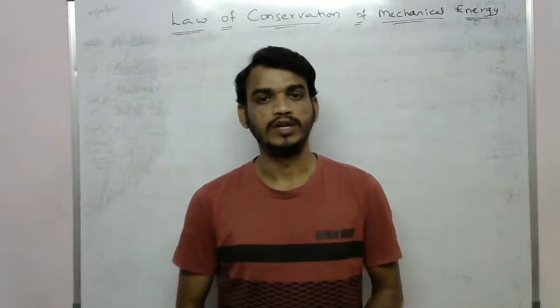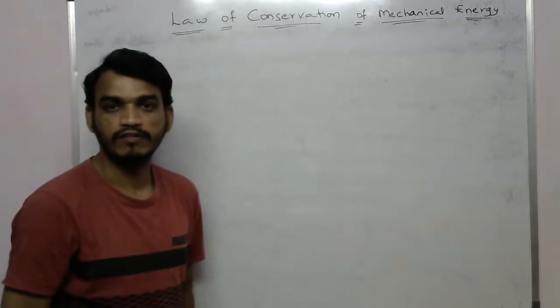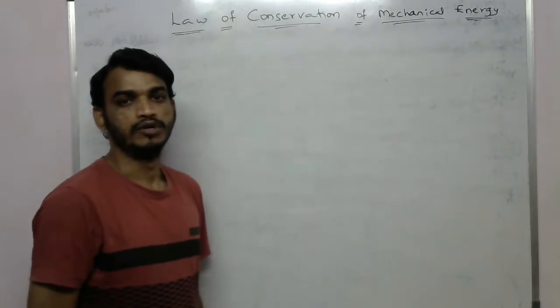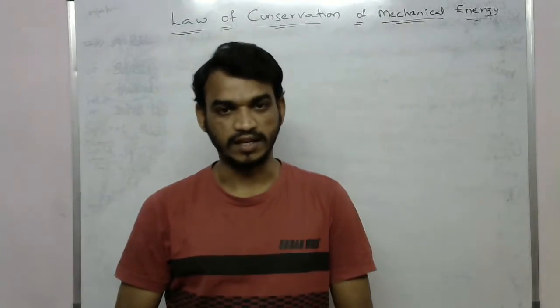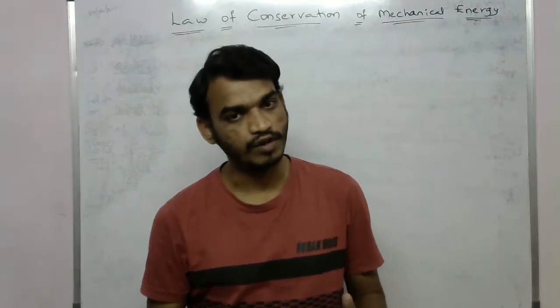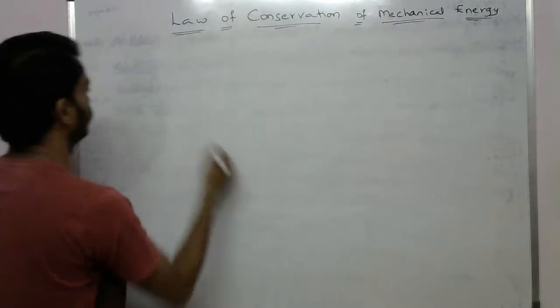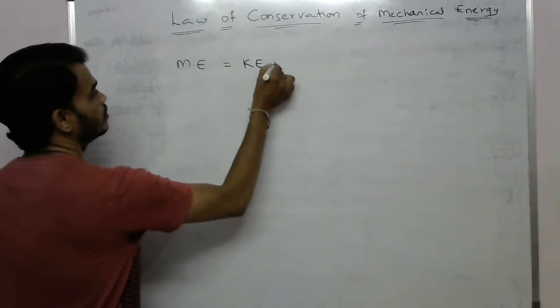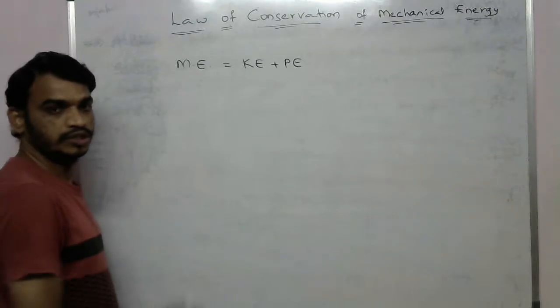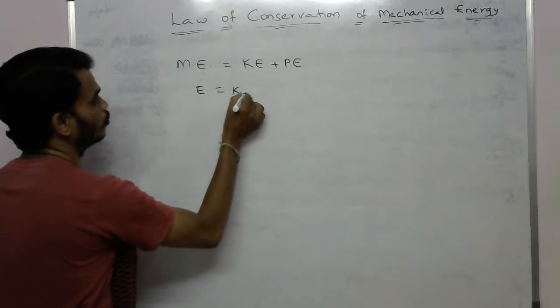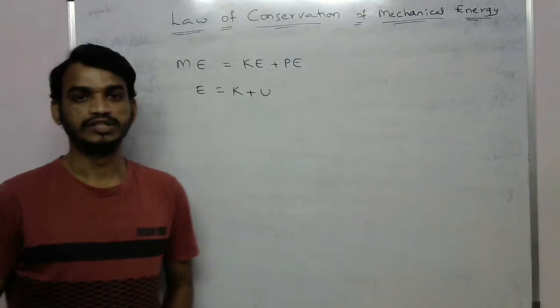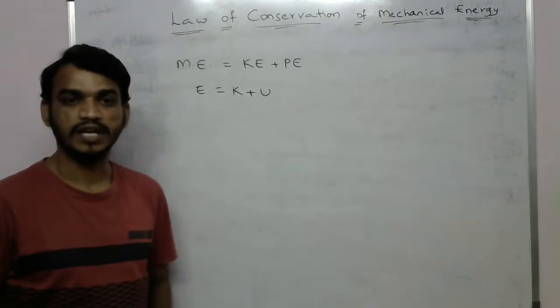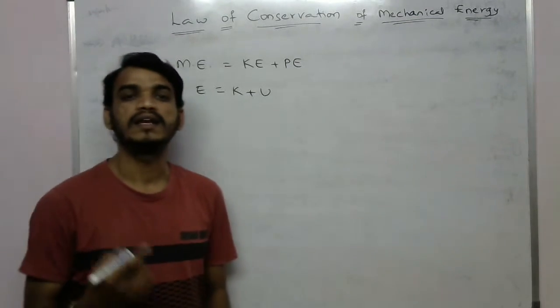Today I will give you a demo lecture on the topic of the law of conservation of mechanical energy. Before studying this law, first of all, what is mechanical energy? Mechanical energy is nothing but the sum of the kinetic energy and potential energy. So mechanical energy is equal to kinetic energy plus potential energy. We can write E equal to K plus U. The sum of the kinetic energy and potential energy is called mechanical energy.